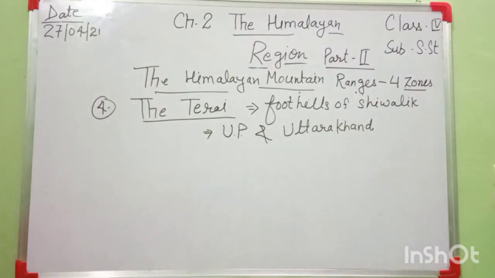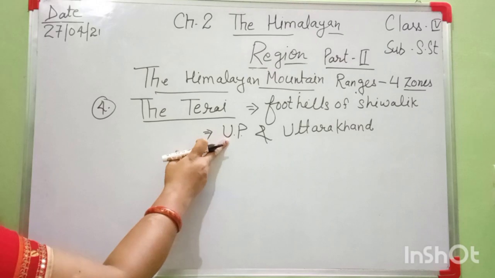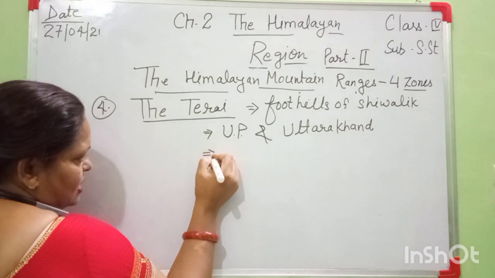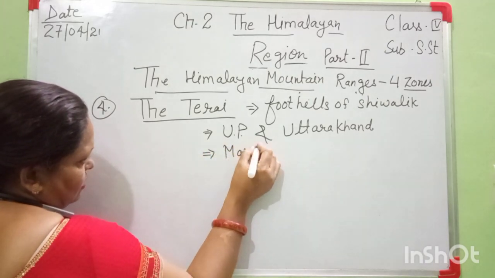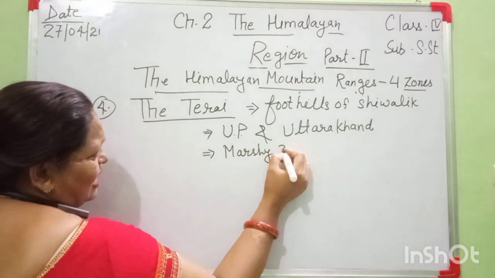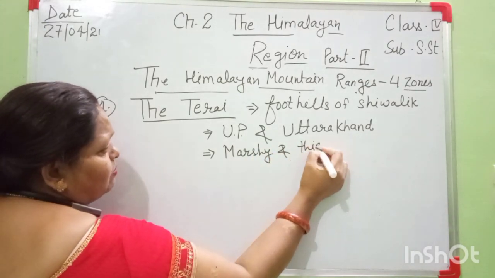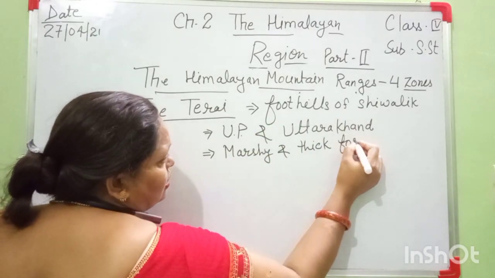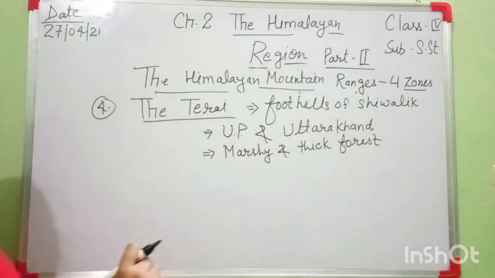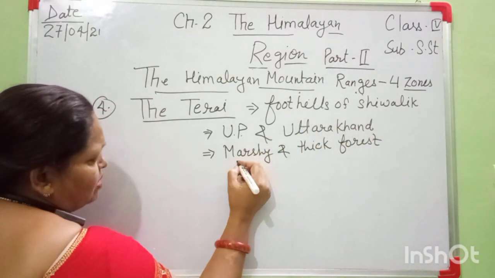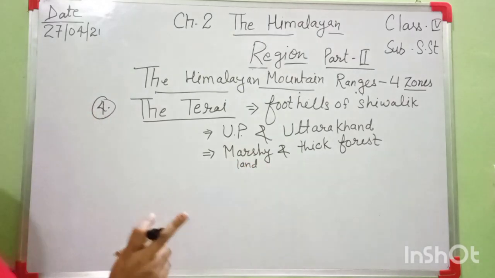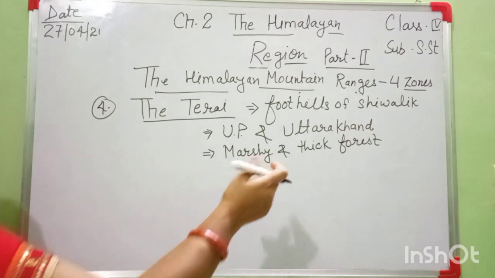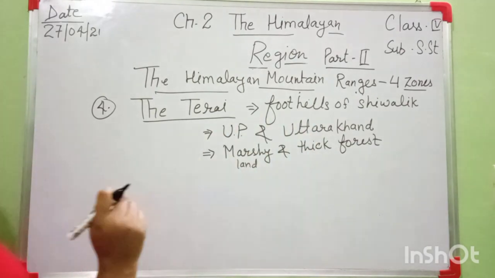It receives very high rainfall. A large part of this area was once marshy land and had thick forest. Marshy, it means many grasses grow and there is thick forest. In Uttarakhand, Jim Corbett National Park is situated. Thick forests are found. Marshy land and thick forest are found. Okay, and where is the Jim Corbett National Park situated? It is situated in Uttarakhand.